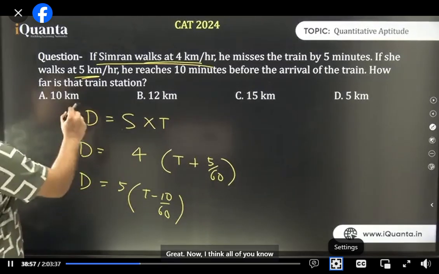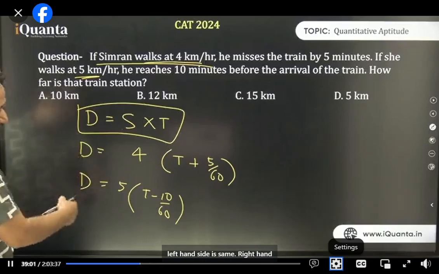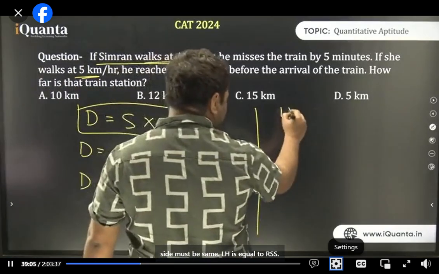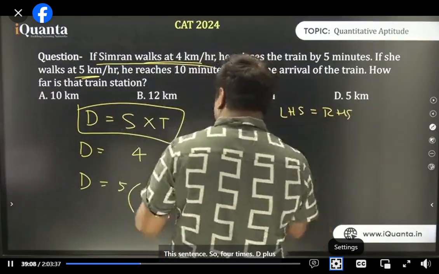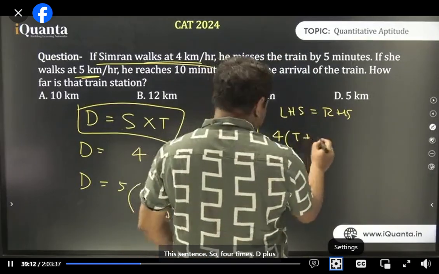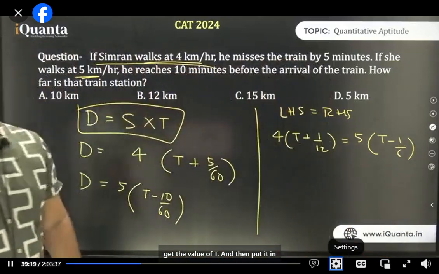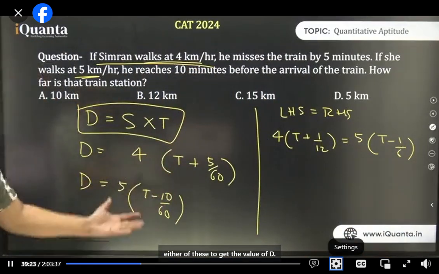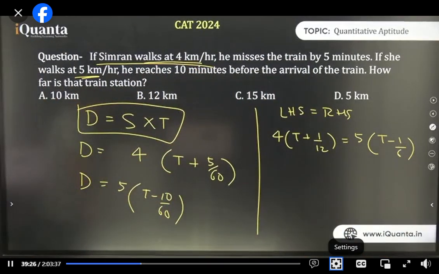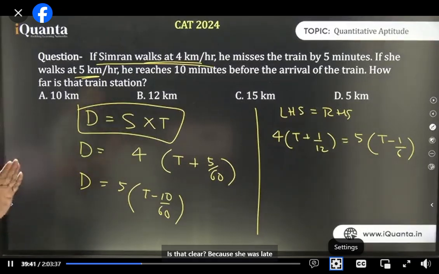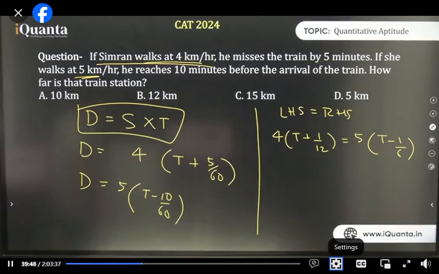Great. Now I think all of you know what to do. In these two equations, the left hand side is same, so the right hand side must be same. Remember how we did it in childhood? LHS equal to RHS. So let us equate the right hand side. 4 times t plus 1 by 12 is equal to 5 times t minus 1 by 6. By solving it, we can get the value of t, and then put it in either of these to get the value of d. Cool? We always add because she was late. She took 5 minutes more than the time she should have taken, so we added. Is that clear? Because she was late here. But in the second case, she was early. So we subtracted. Cool?